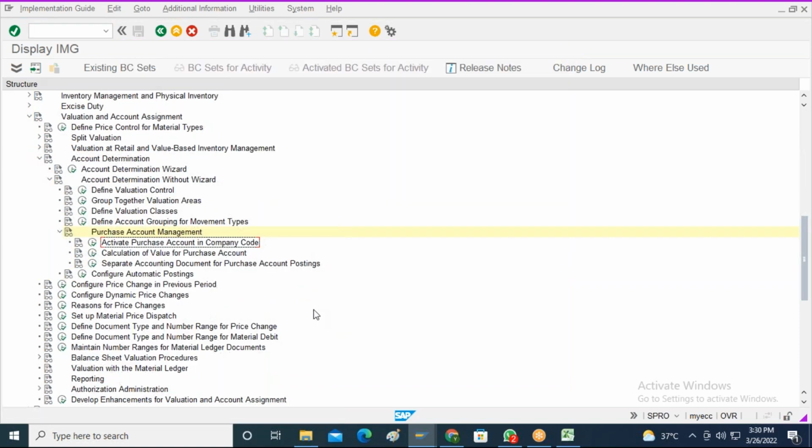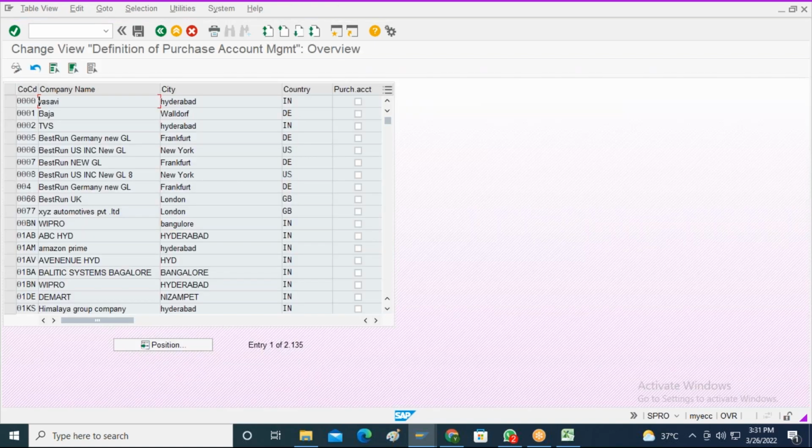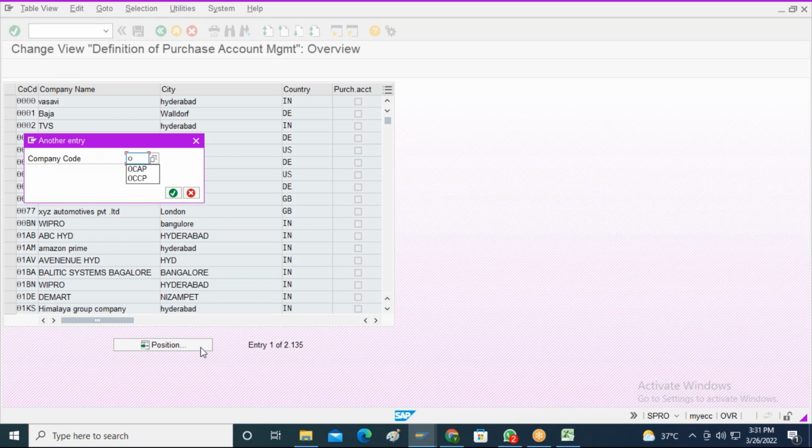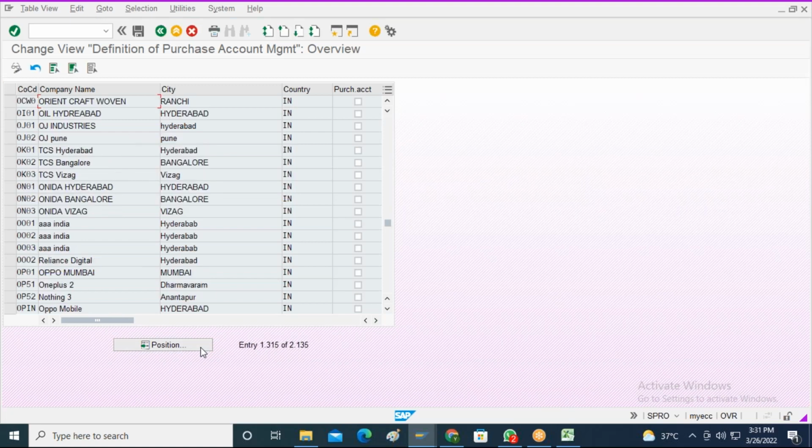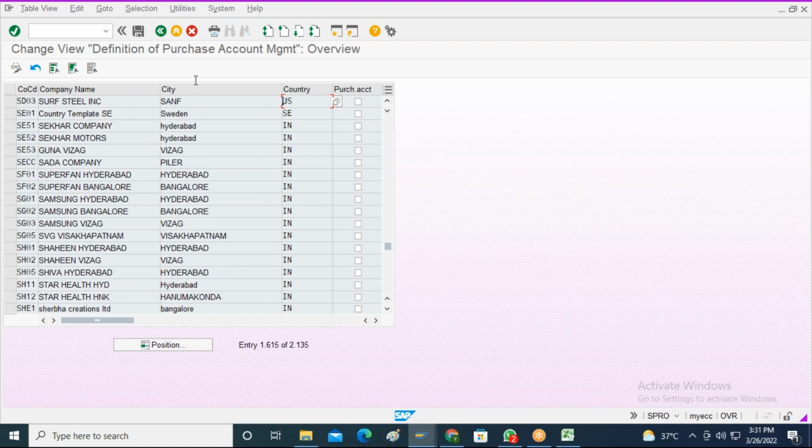So what settings do I need to do in the purchase account management? I need to activate purchase account in company code. I will go to Activate Purchase Account in Company Code. Here you see, for a particular company code combination, the company code is OCF0. I will be activating the purchase account management. But OCF0 belongs to the country India, right? So I don't want to activate it over here. I will only activate for the components which are available in Germany.